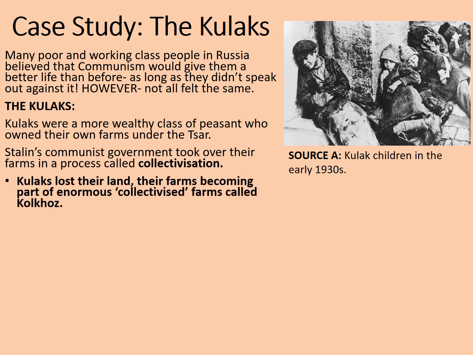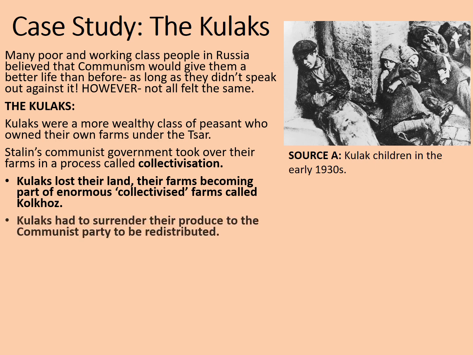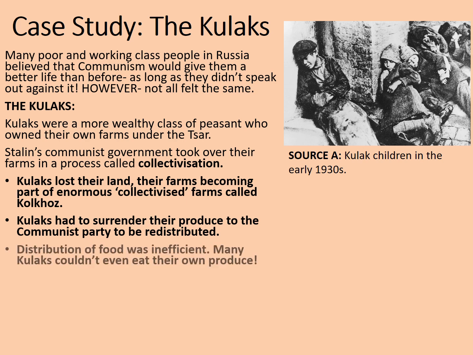Kulaks lost their land, their farms becoming part of enormous collectivized farms called kolkhoz. My Russian pronunciation is probably pretty poor there, but a kolkhoz was essentially a huge collected group of farms which might have hundreds of thousands of people working on it. Kulaks had to surrender their produce to the Communist Party to be redistributed to other people. This is the idea of everybody getting an equal share.